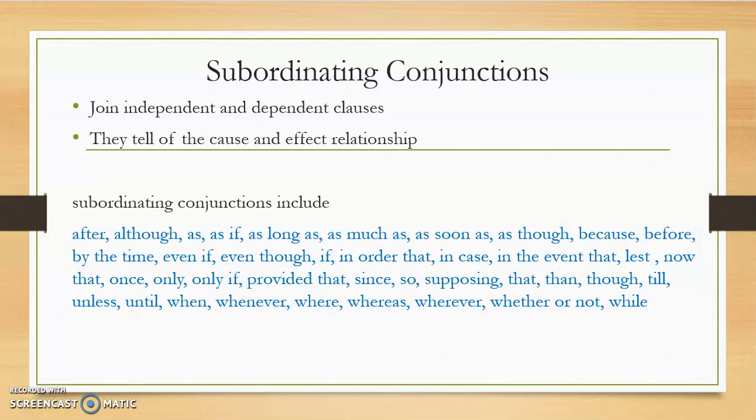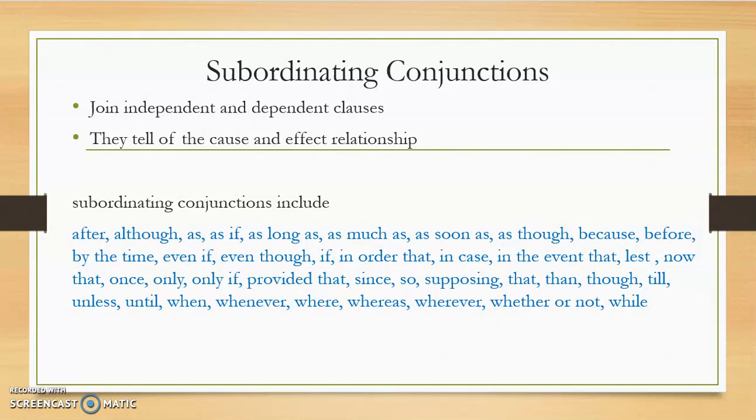Meera could not go to school because she was ill. So there is someone who has absented herself from school. Meera could not go to school. So there is a cause for it. What is the cause? She was ill. And what is the effect of the illness? She could not go to school. So these subordinating conjunctions tell us about cause and effect relationship.